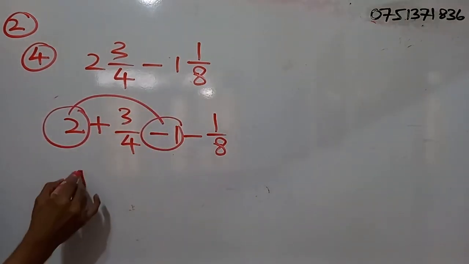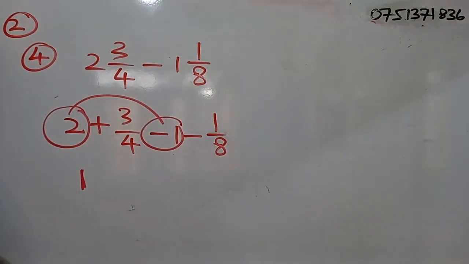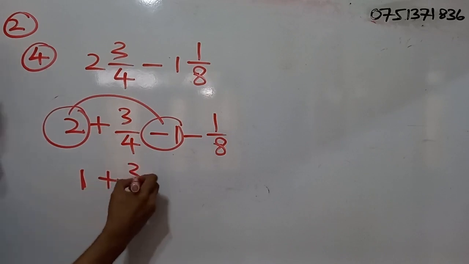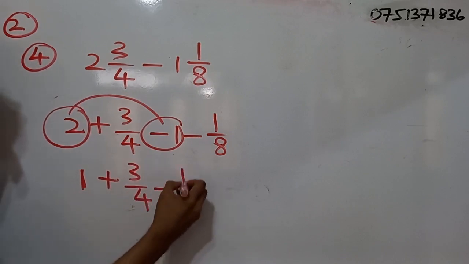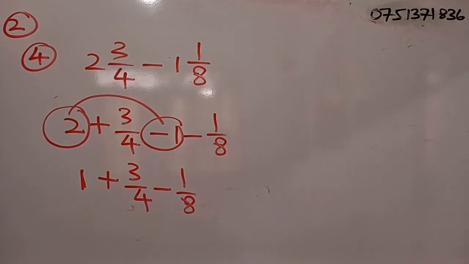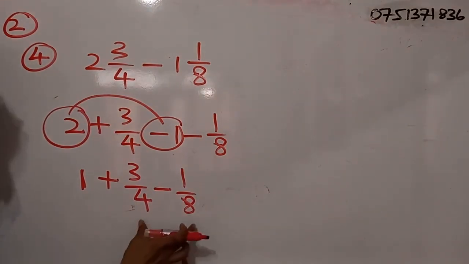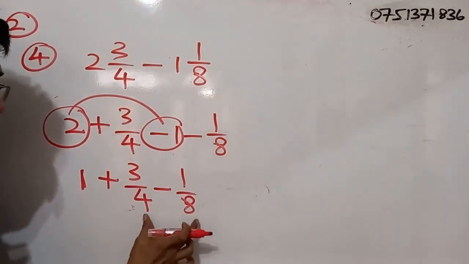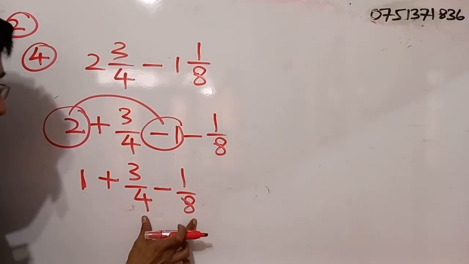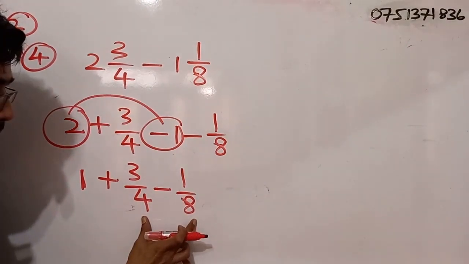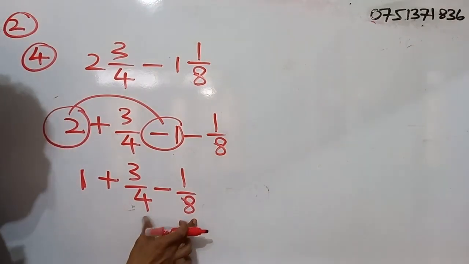So I will get a 1. 2 minus 1, that's a 1. Then 3 by 4 minus 1 by 8. Right? So just as before, the denominators are different, so we have to make them same. So the least common multiple will be what? 8.